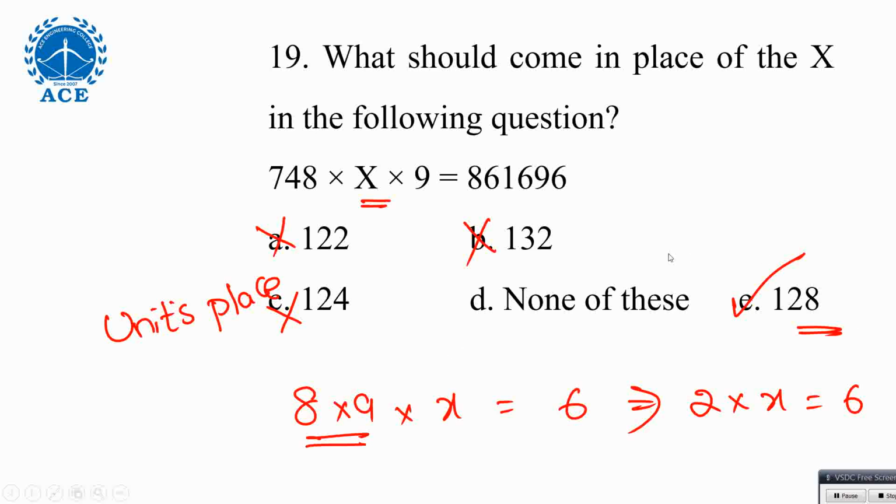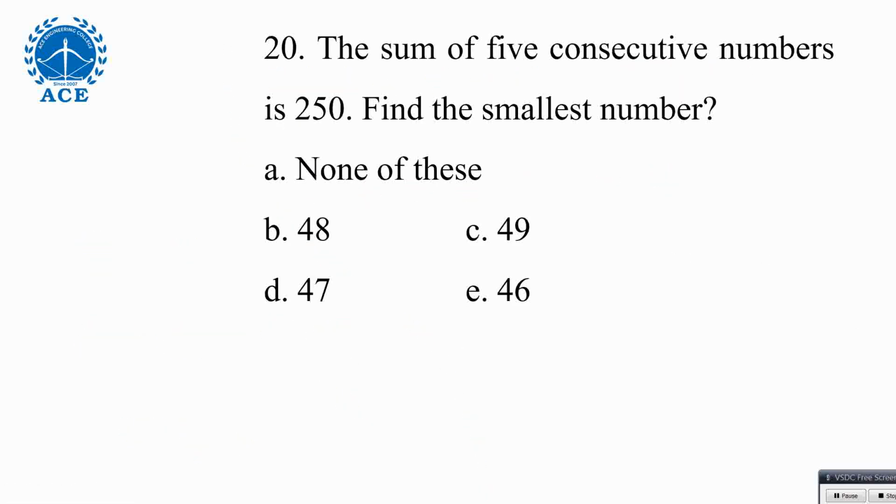Okay, here 120. Last question to close. This is very easy. Sum of 5 consecutive numbers is 250. Find the smallest number. Sum of 5 consecutive numbers. Consecutive numbers means next numbers. If it is 15, next is 16, 17, 18, 19. If it is n, then n plus 1, n plus 2, n plus 3, n plus 4. They're asking for the smallest number, which means n.